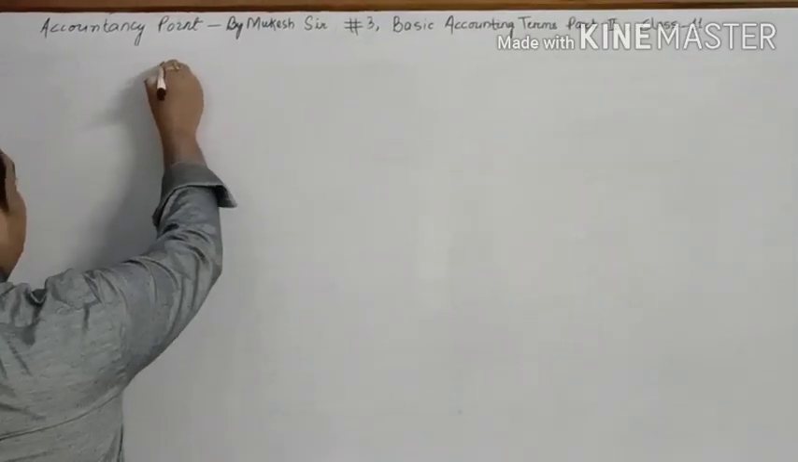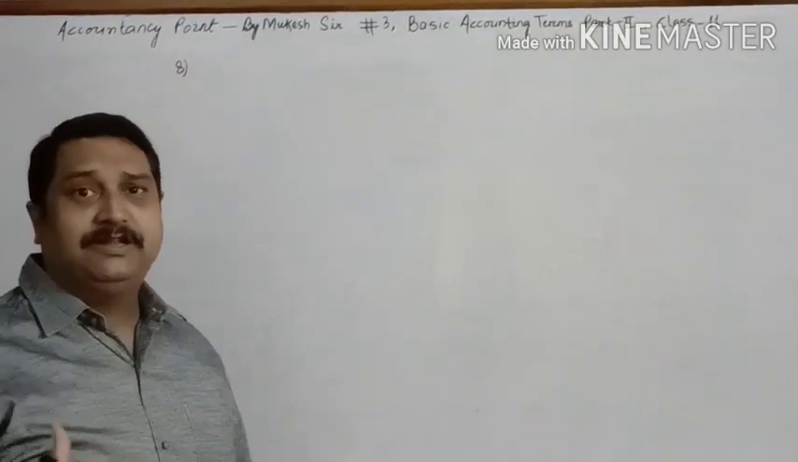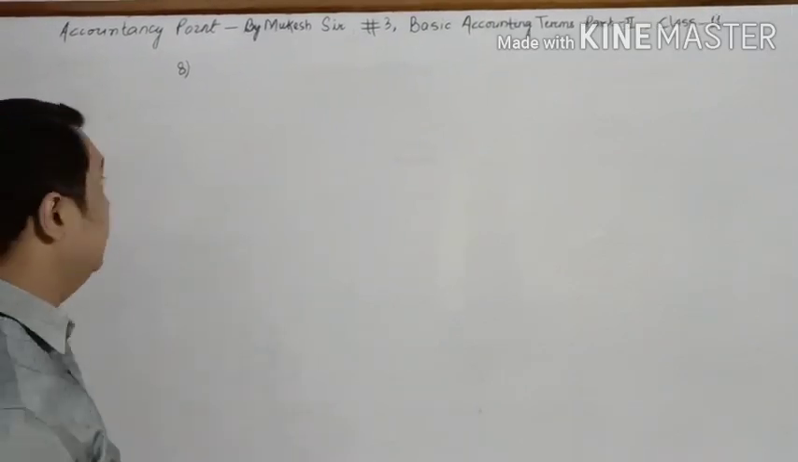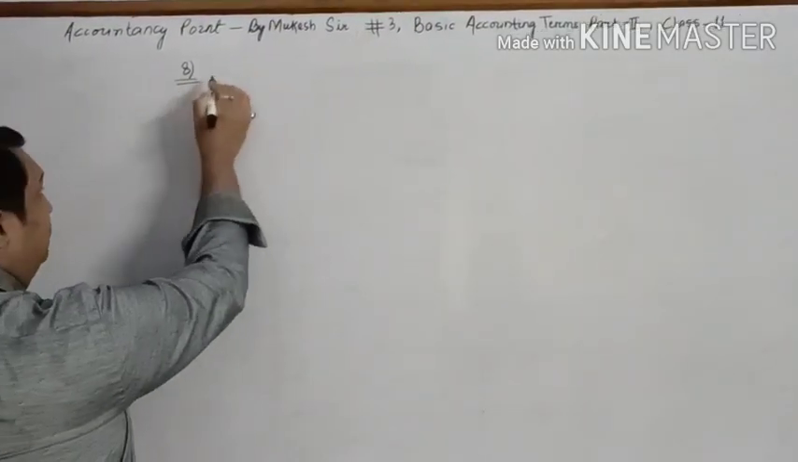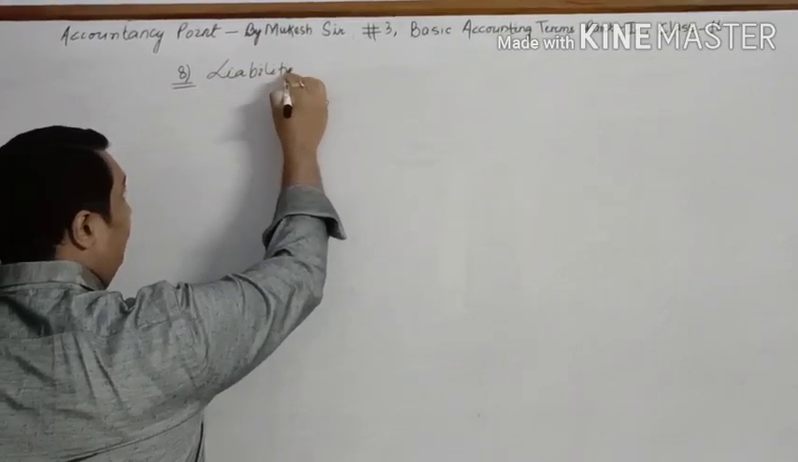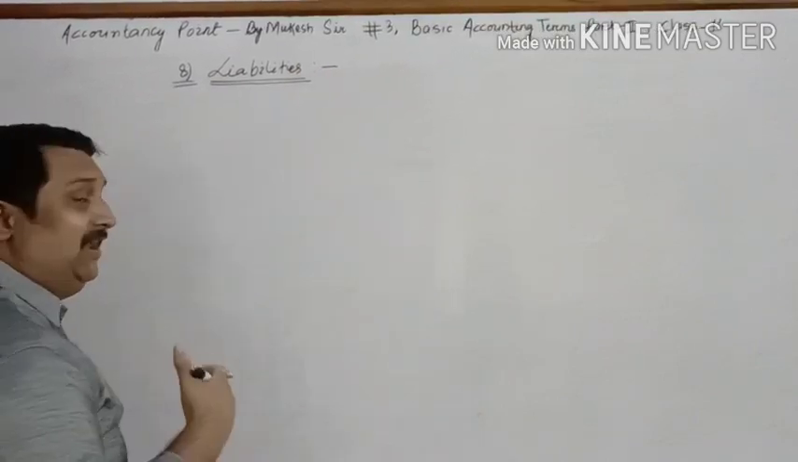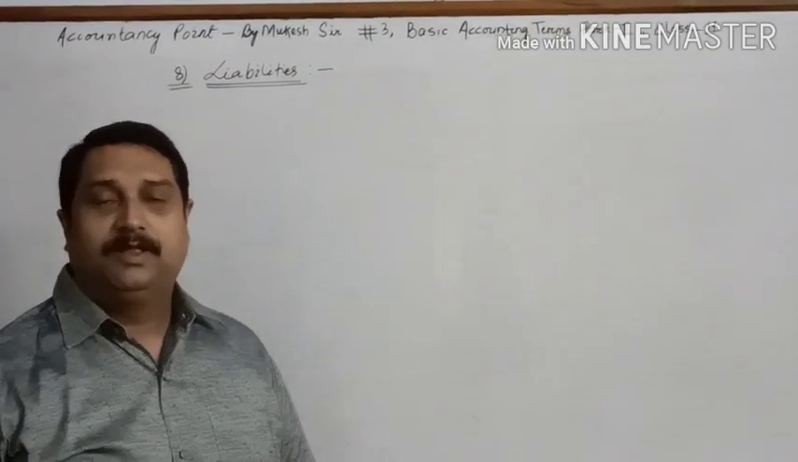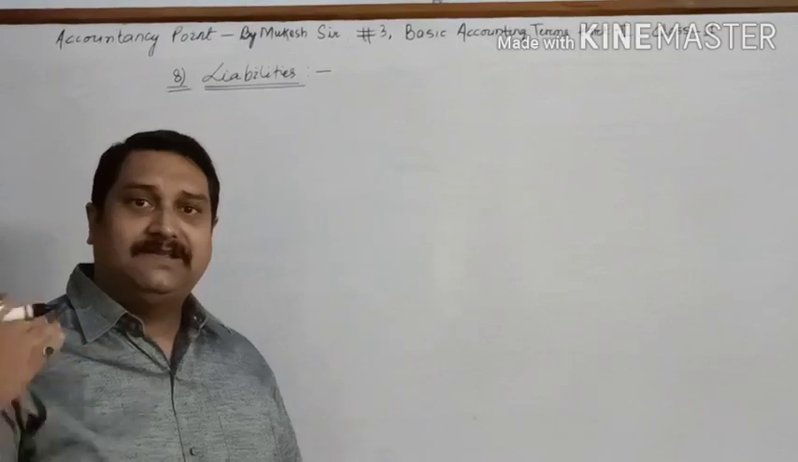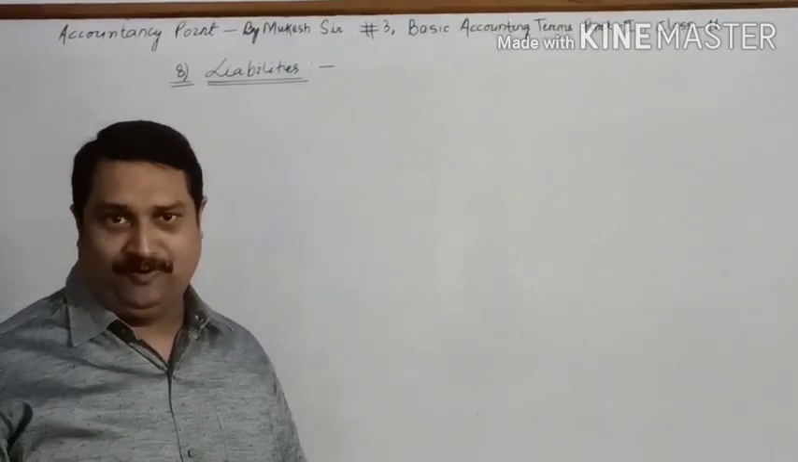Today I am going to start with point number 8, because 7 accounting terms have already been discussed with you all. This is term number 8, where we are going to discuss liabilities. Children, first of all let us understand what liabilities are. Liabilities means something which you have to pay to someone.